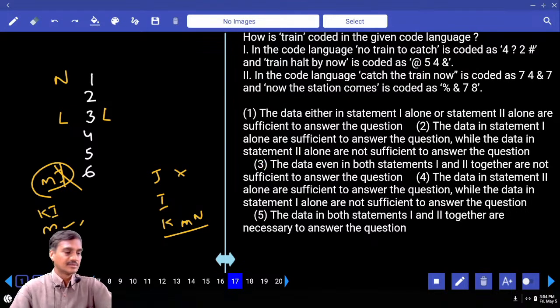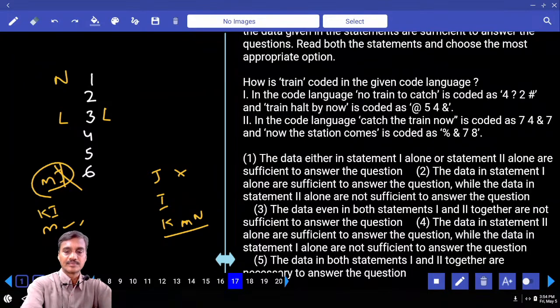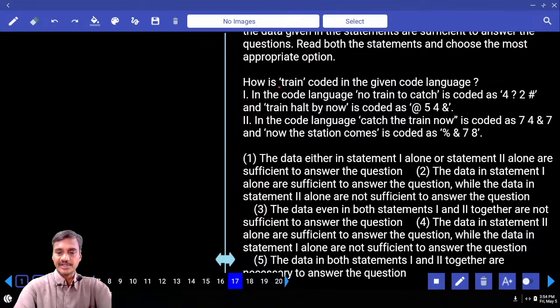Then 17, it is based on coding and decoding. Here, how is train coded in the given code language? No train to catch, train halt by now. What is the word that is common? Train. And the code that is common is 4. The code given to the word train is 4. Are you getting the answer? 1 alone is sufficient.